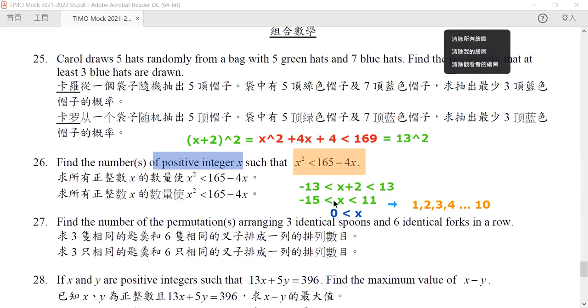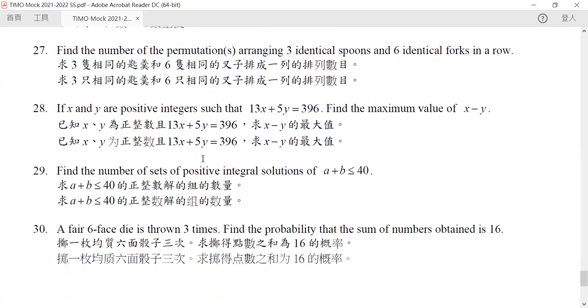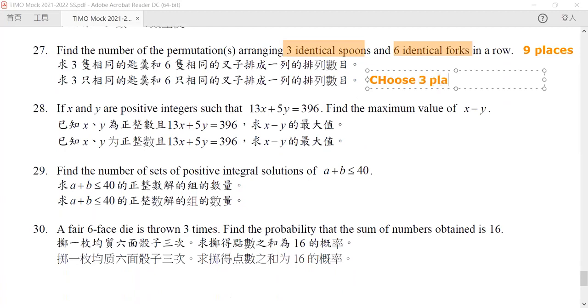So for question 27, now question 27 is actually very, very simple. All you need to do is recognize what it means, because we have three identical spoons and 6 identical forks in a row. So that means that there are 9 places in here. All we need to do is choose 3 places from our 9 places to place our spoons, right?